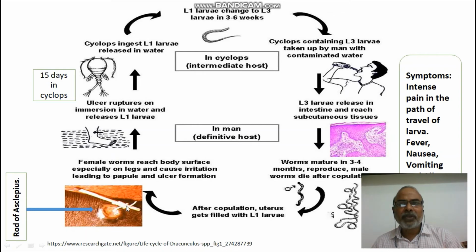But what is very important, the only thing we need to do is remove this. How to remove the worm from the wound? If you apply full force, it will be cut off. So it is very, very dangerous. Once it is cut off, it will never come outside. So that's why it will remain within the body and cause calcifications in that area, and that is a